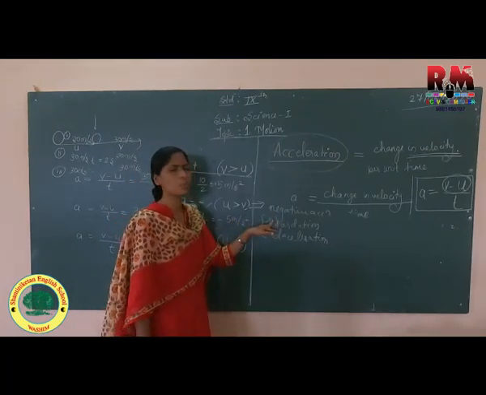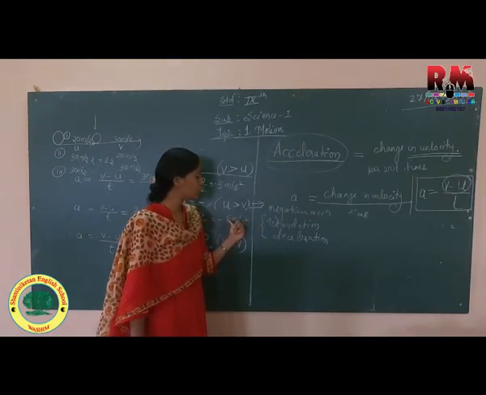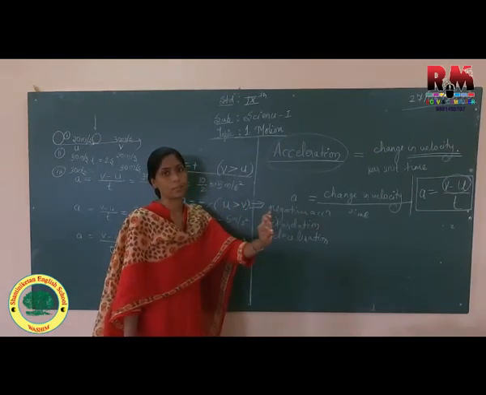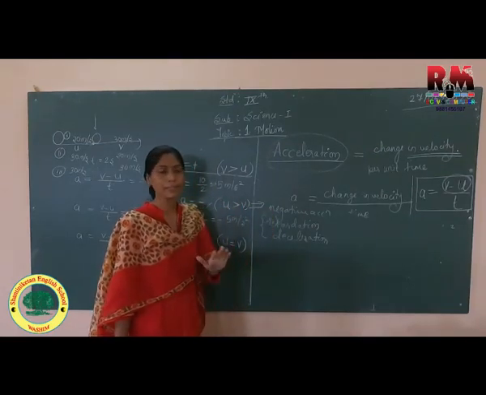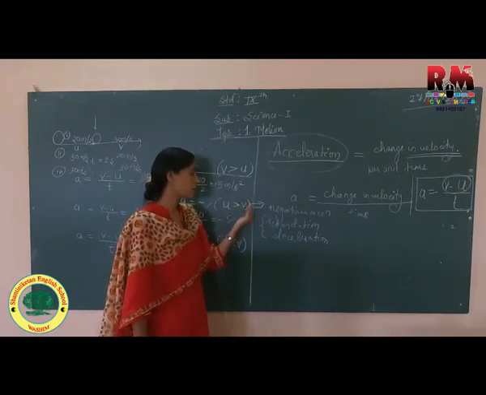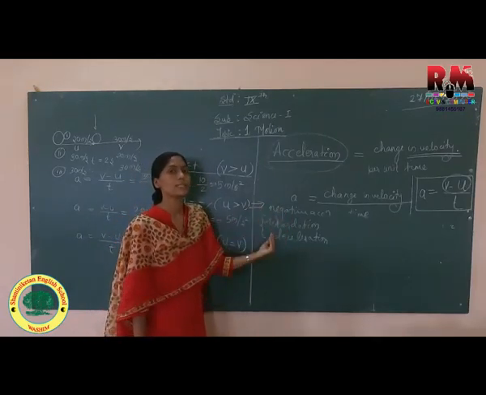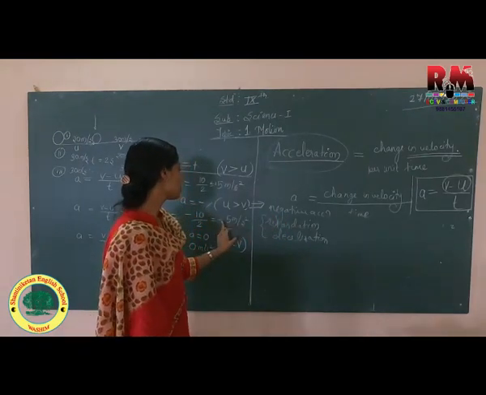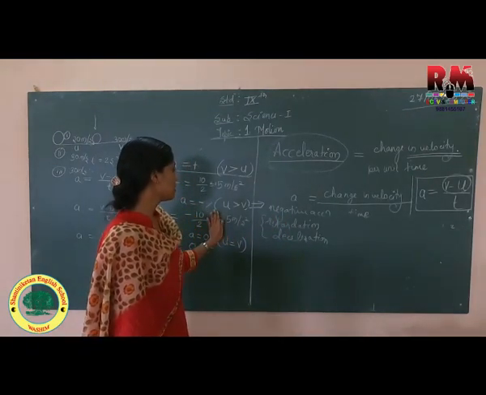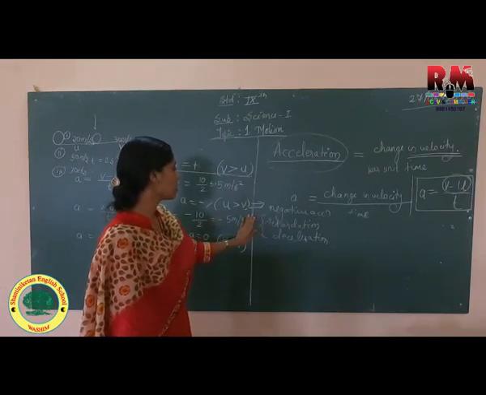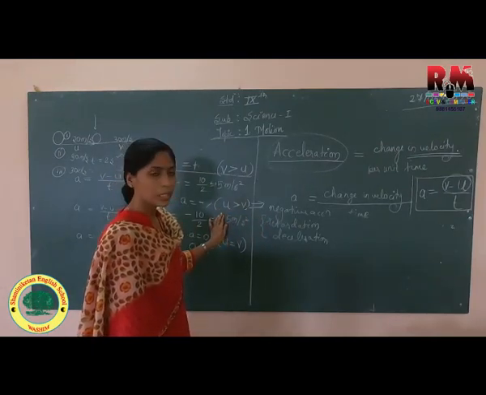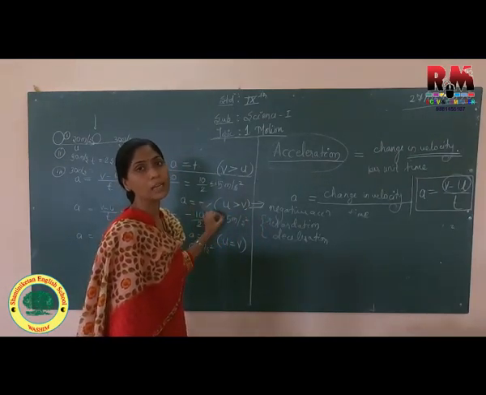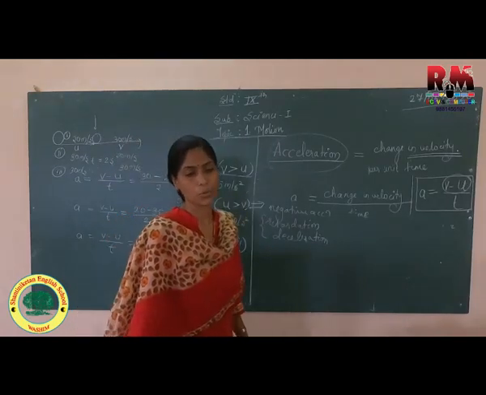Retardation itself explains that it is negative, so no need to show the minus sign. If you write retardation is 5 meter per second square, it is understood that it is minus 5 meter per second square.